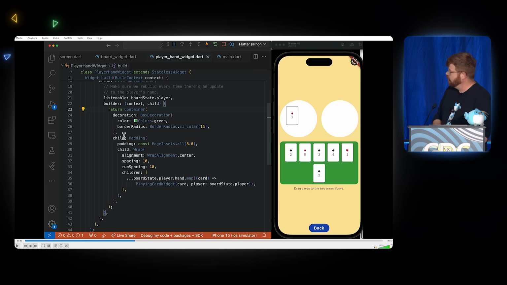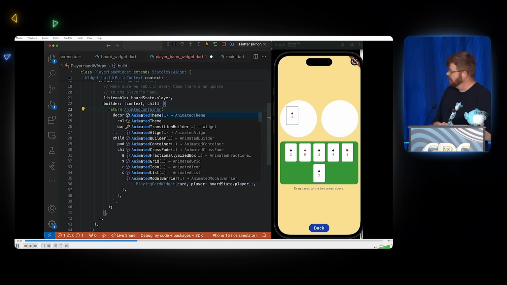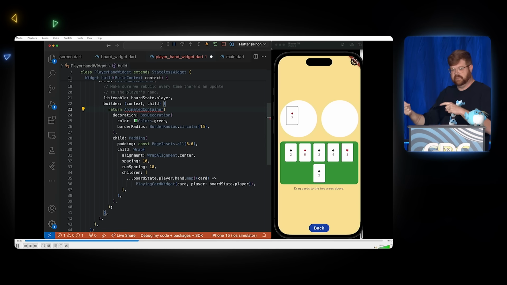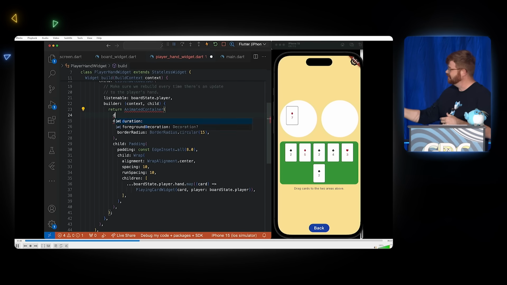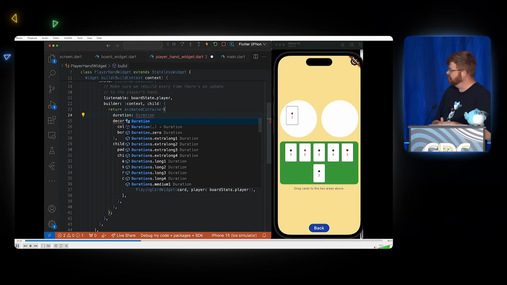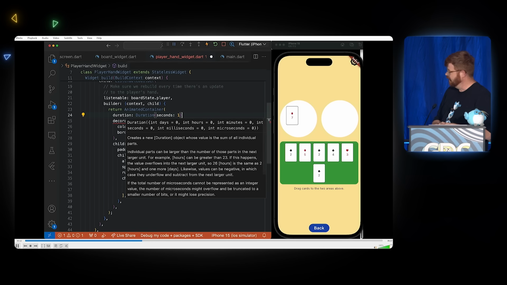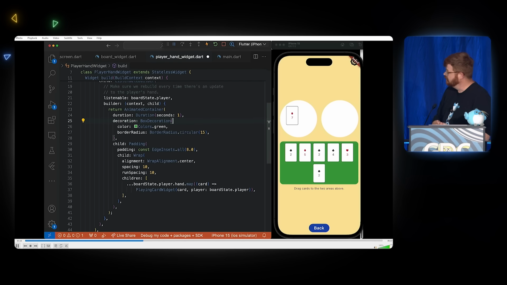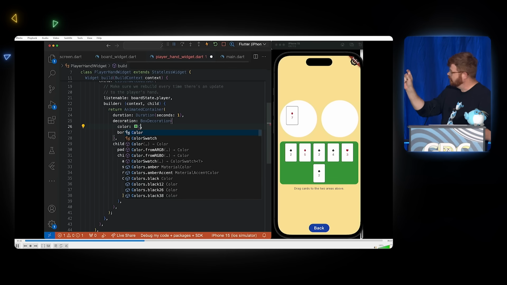Last thing I wanted to do here real quick is just use an implicit animation. Flutter widgets can animate the state from one build to another implicitly. So I'll change container here to an animated container, which can basically lerp between the properties that you give it in one build to the next. So I'll give it a duration of 1 for how long those animations should run. And then I'll change the color here.